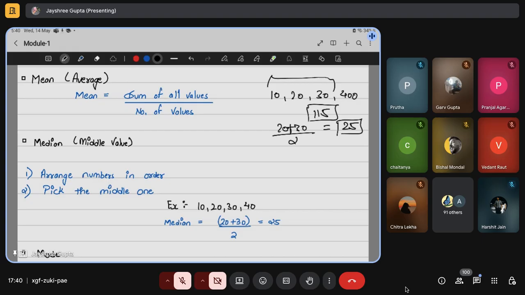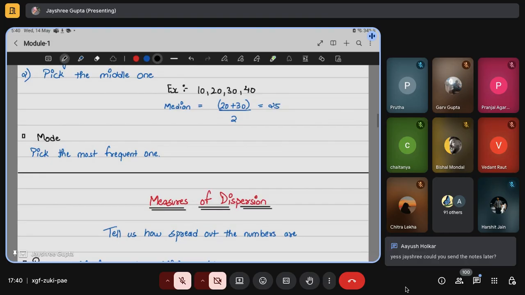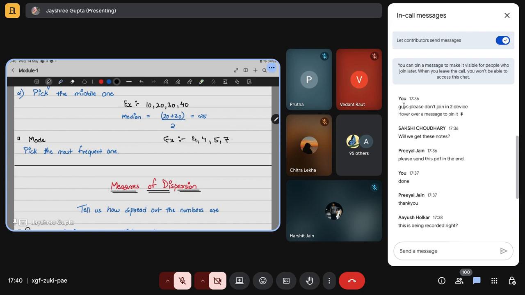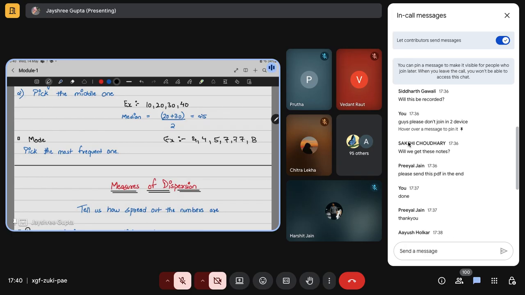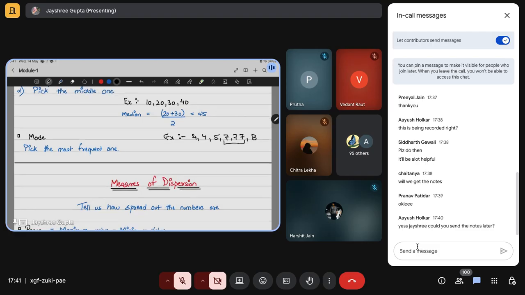Okay, then the third one is mode. Mode is like picking the most frequent one. For example, a data set has 4, 4, 7, 5, 7, 7, 7, 8. Then here, what will be the mode? Mode will be 7, the most frequent one.